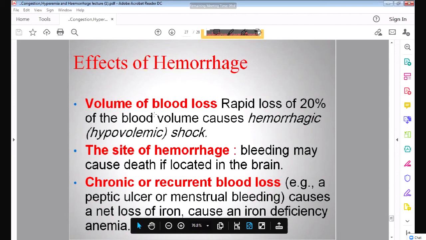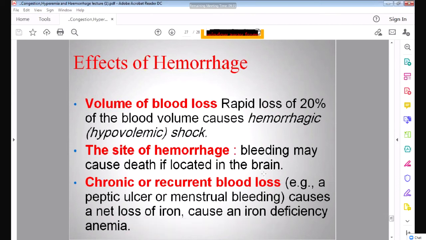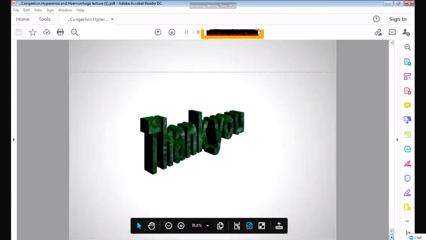So these are the effects of hemorrhage. When a lot of blood is lost, it will lead to shock. If hemorrhage is in an important organ like the brain and heart, it can cause death. And if there is continuous blood loss, it can lead to iron deficiency anemia. I hope all of you have understood. Any questions?